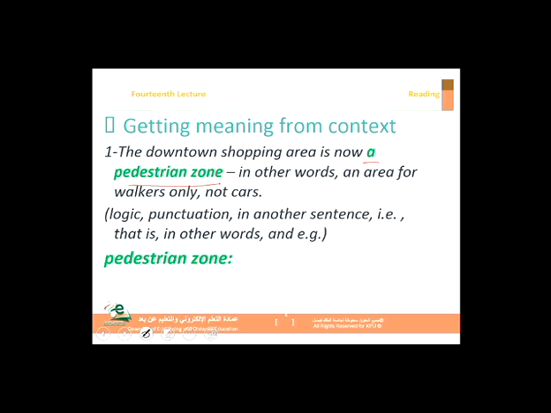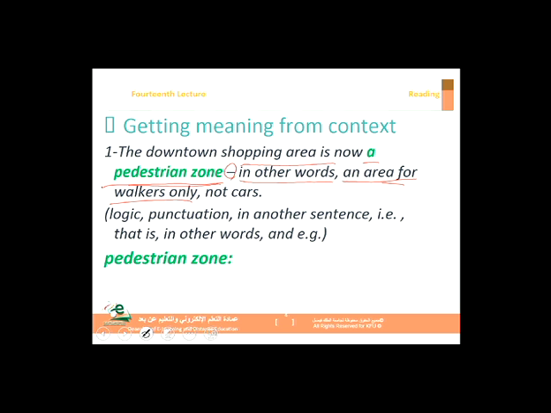What does that mean? Well, the meaning is given in that sentence, in that paragraph. Why? Because we have dashes, all right, or punctuation marks in other words. So once you see in other words, you know that what comes after is the meaning of that word. So an area for walkers only, no cars. That is what is meant by pedestrian zone.